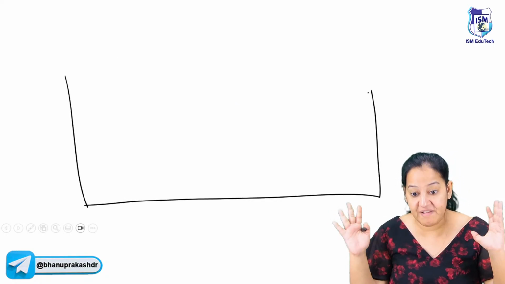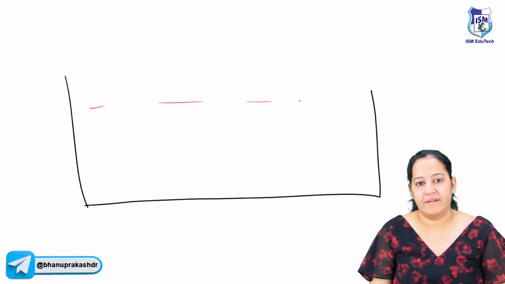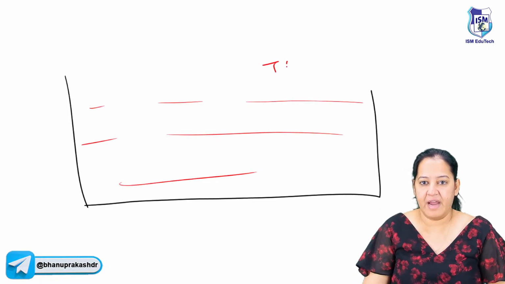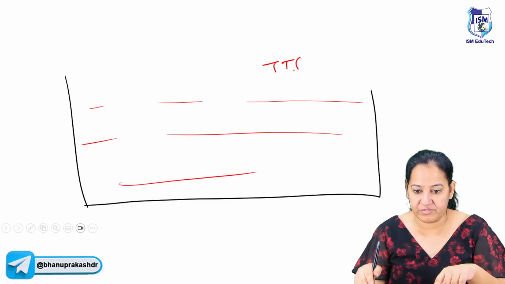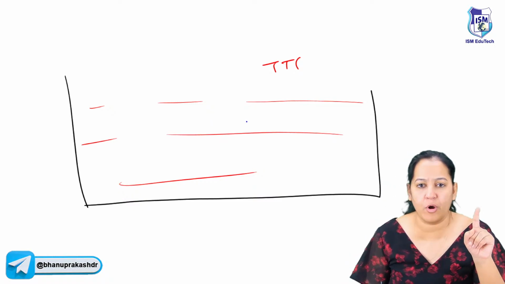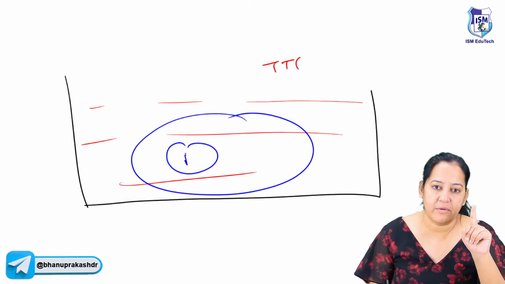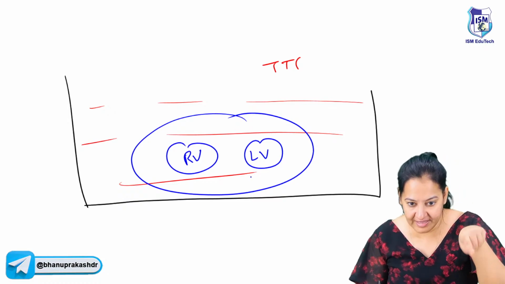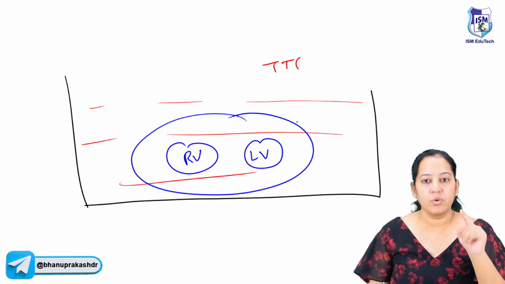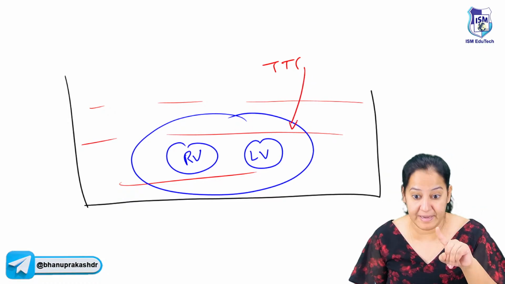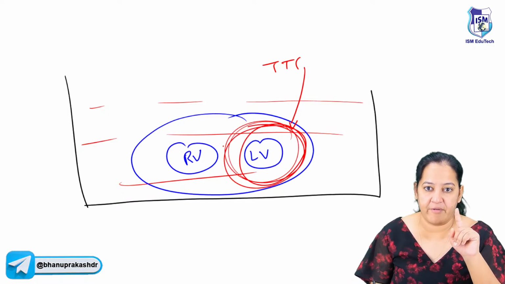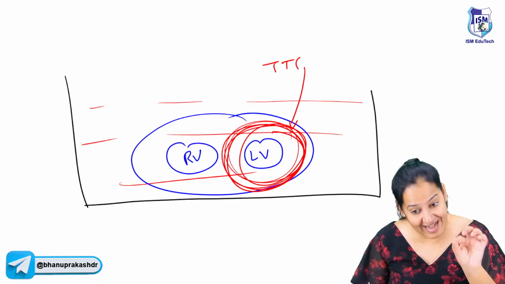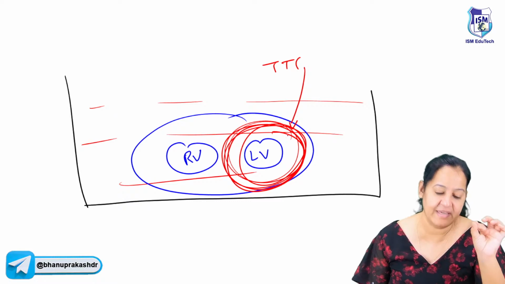So what I will do, I will take a big jar, a big vessel. I will fill the TTC dye in that. I will put all the slices of the ventricle here. I'm drawing only one, but I will put all. So this is the right ventricle lumen. This is the left ventricle lumen. Now I'm looking whether the left ventricular wall has a scar or not. TTC will give red color to the viable area. All the slices will become red in color, except the dead area, except the scar. The scar will be yellow in color.